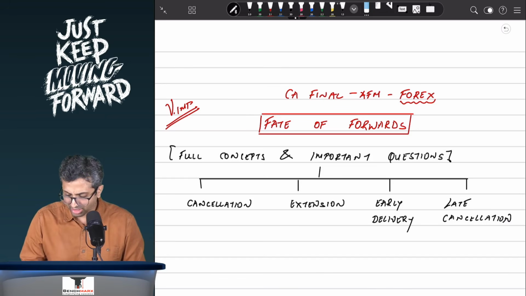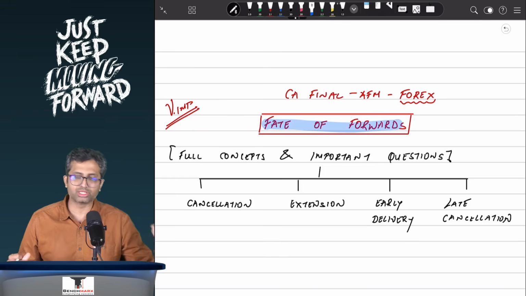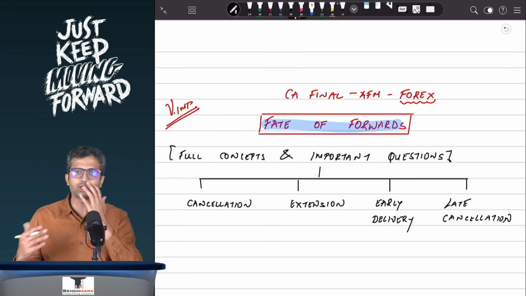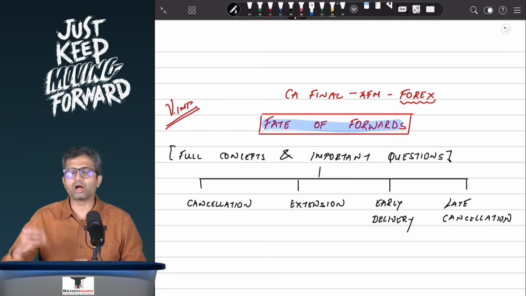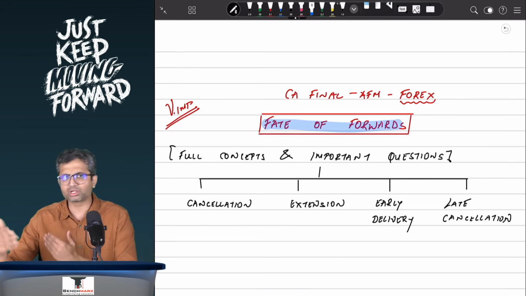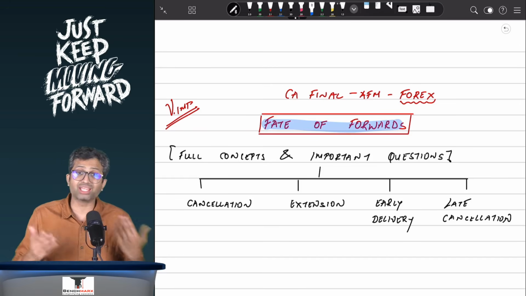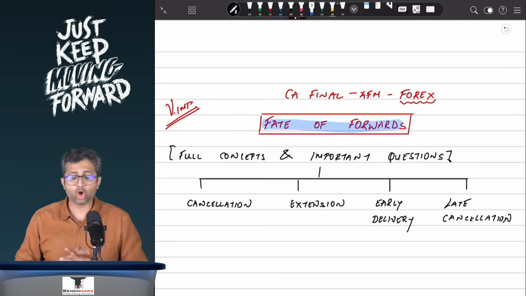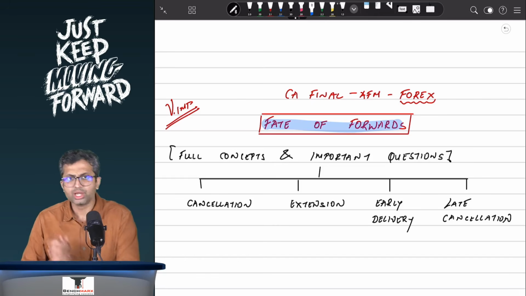First of all, what do you mean by the fate of forwards? Now, a forward contract is a one-to-one over-the-counter contract between the entity and, let us say, a forex dealer or a banker as the case may be. This contract, unlike a futures contract, is not listed on the exchange, and hence the drawback of a forward contract is it remains illiquid. Which means that if I've entered into a contract, let's say I'm an importer who has to pay $1,000 after 6 months, and if for some reason after, let us say, 2 months I need to cancel the contract, I cannot do that because I can't really sell it or offset it on an exchange, and hence I will have to take certain steps. So what are those steps?